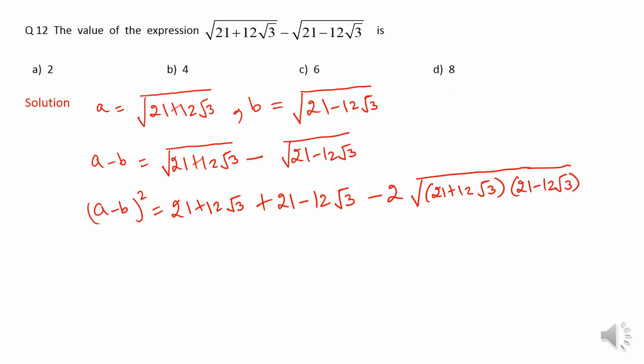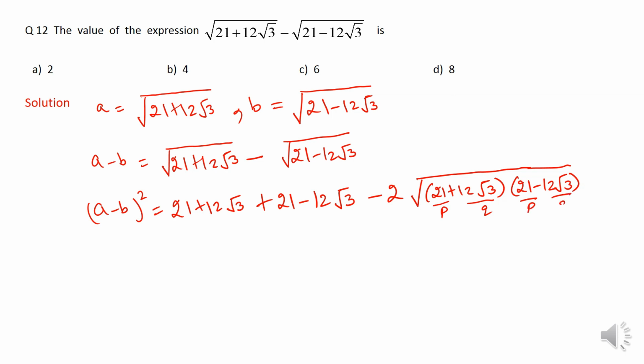Now whenever you come across such questions where you have to find the sum or difference of two square roots, and the numbers inside the square roots are irrational numbers and they are the conjugates of each other, then in such a case you must always follow this particular way. Now you can observe these two numbers which are being multiplied inside the square root, they are of the form p plus q into p minus q.